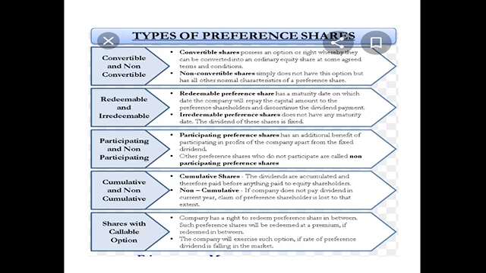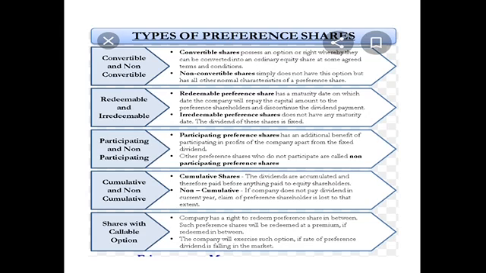In simple words, convertible means the preference shares can be converted into equity shares, and non-convertible means the shares do not have any right of conversion into equity shares. Next, coming to redeemable preference shares and irredeemable preference shares. A redeemable preference share has a maturity date on which the company will repay the capital amount to the preference shareholders and discontinue the dividend payment.